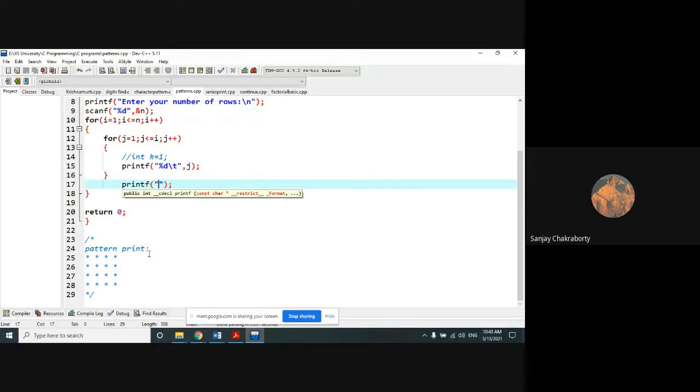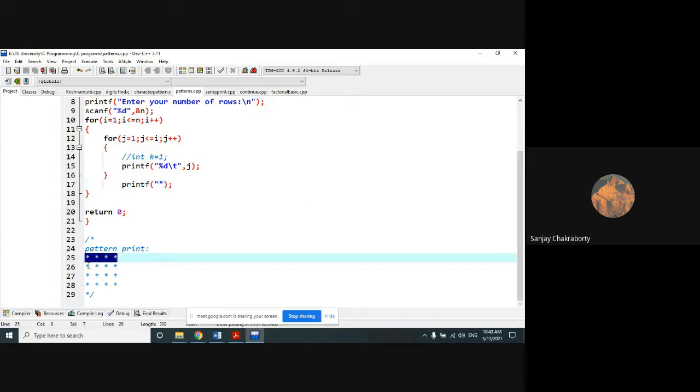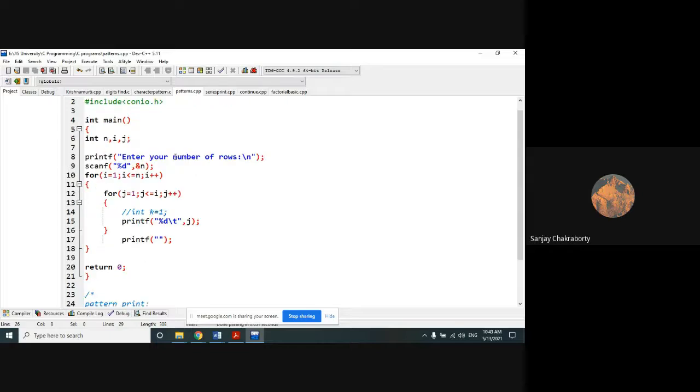Then you will have to print in such a way. Here the user will give the input in the form of lines, how many lines the user wants to see in such a pattern. So here the user will give 4 as an input, because 4 lines are there to see such a pattern. Okay, 4 lines are there. So here: enter your number of rows or number of lines. Okay, that is the user input, right?